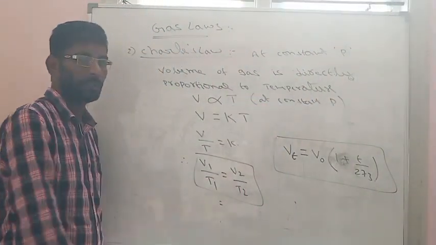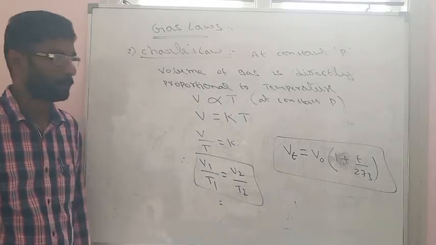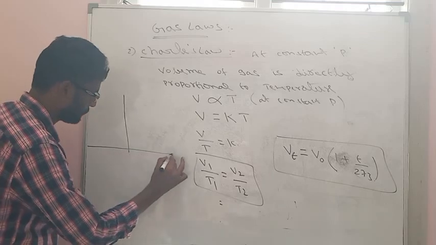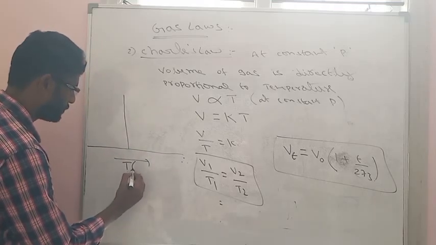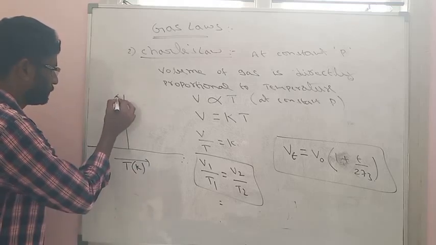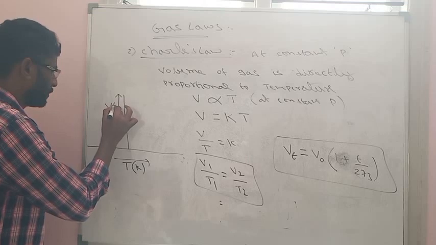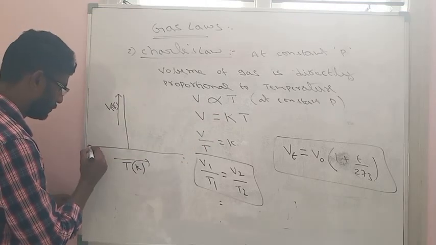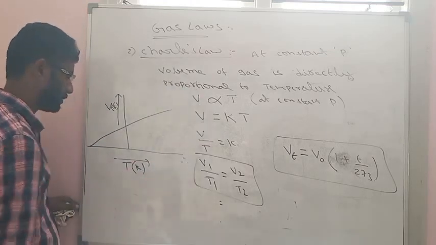So when we are writing the graph of Charles law, volume and temperature are directly proportional. So the graph will be like this. Here temperature we are taking in Kelvin and volume we are taking in liters. So with increasing temperature, the volume of the gas will increase.